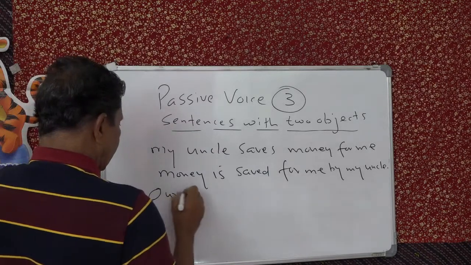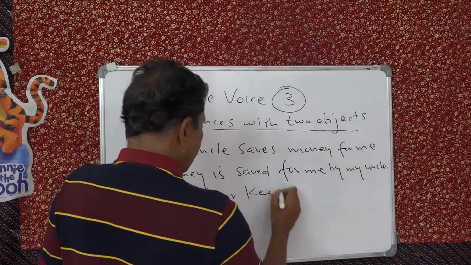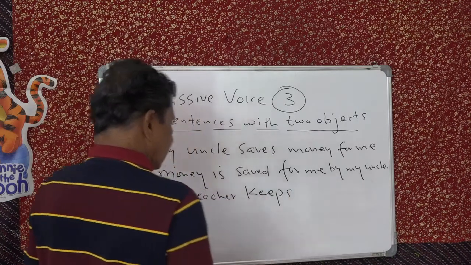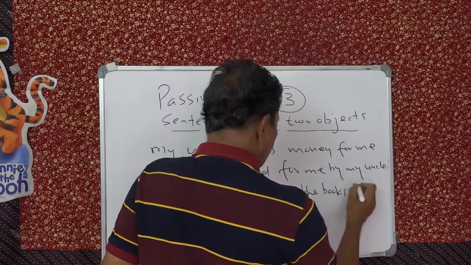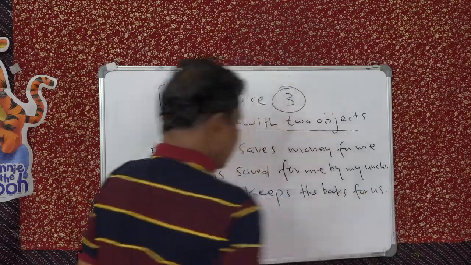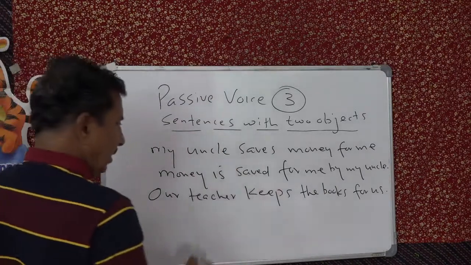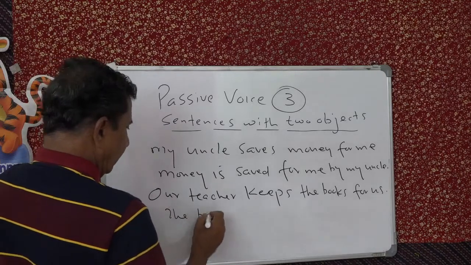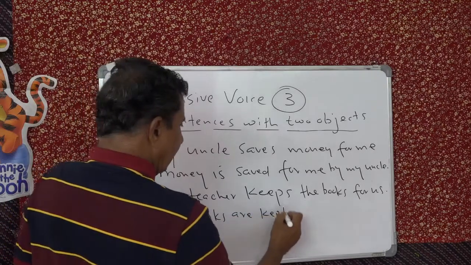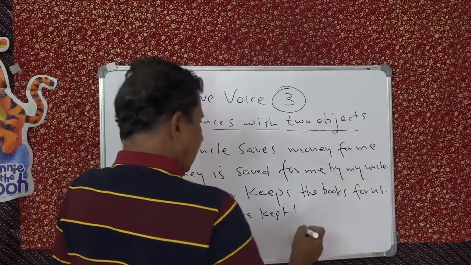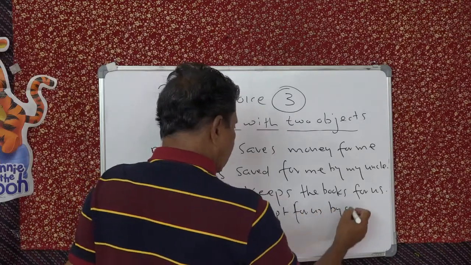Our teacher keeps the books for us. So she keeps or he keeps the books for you. So you begin the passive like: the books are, because plural, kept for us by our teacher.